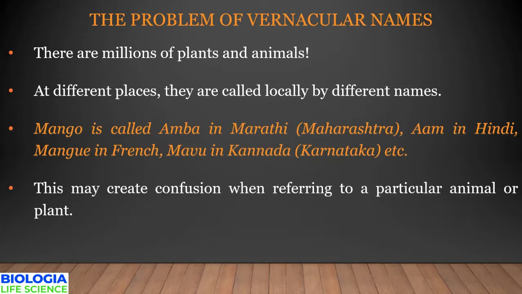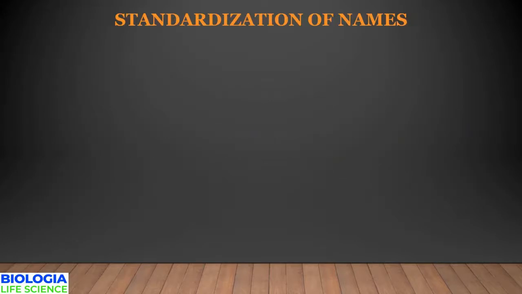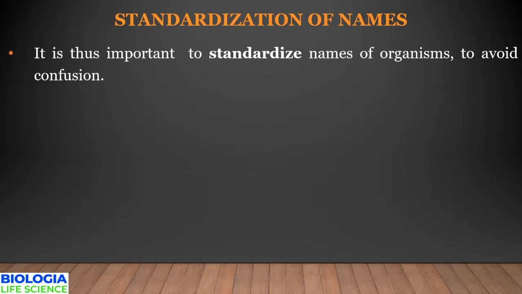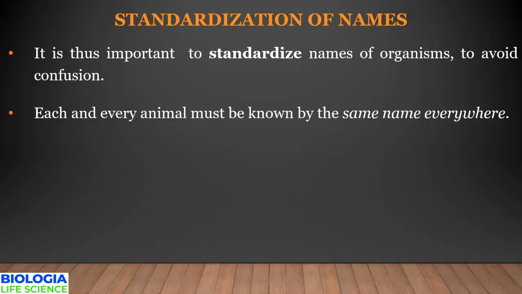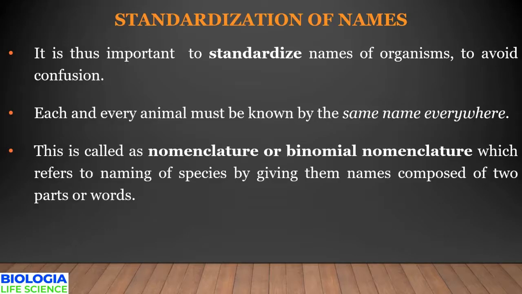Because one fruit has so many names, it may create a lot of confusion, right? To avoid this confusion, it is extremely important to standardize names of an organism. For this, an organism should be known by the same name everywhere, that is, a universally accepted name.